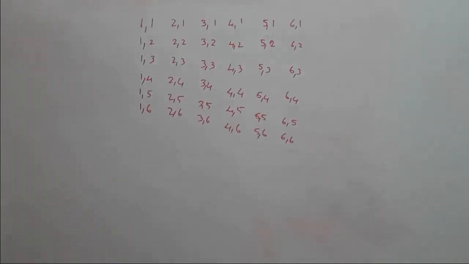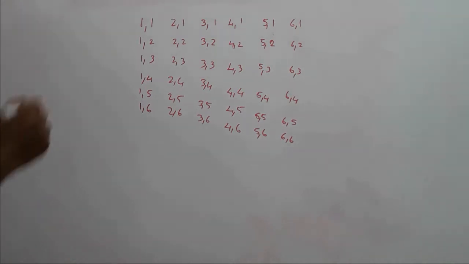Next question, a die is thrown twice. What is the probability that the same number will come up either time? So we have just discussed that the die has 6 numbers. If a die is thrown twice, what is the possibility that both times the same number comes? So let's see what the combinations are. We list down the combinations of throwing the die twice first, as on your screen.